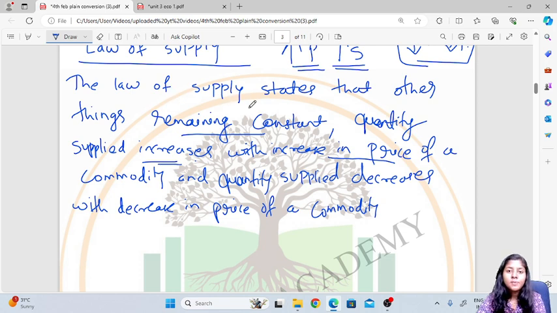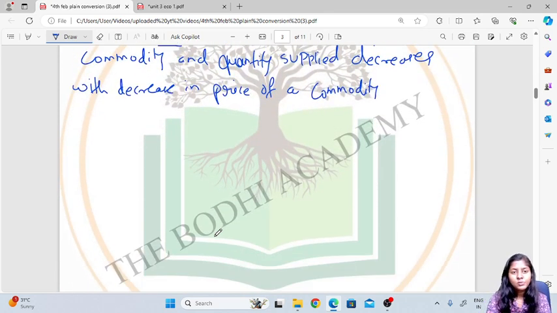So the law of supply states that other things remaining constant, quantity supplied increases with increase in price of a commodity, and quantity supplied decreases with decrease in price of a commodity. So there are certain assumptions which you have to remember with regards to this.